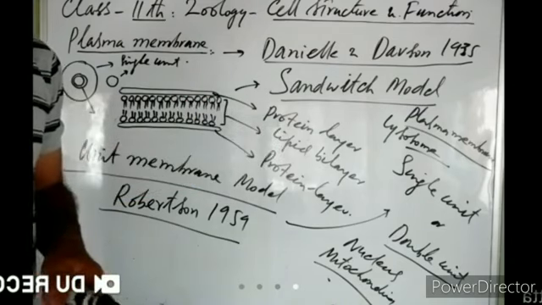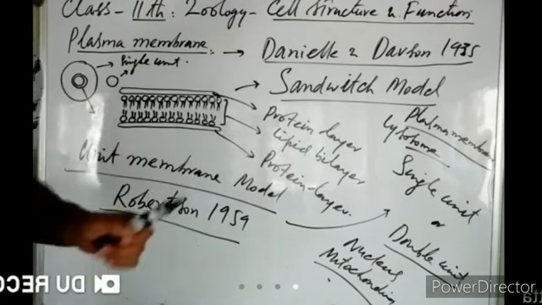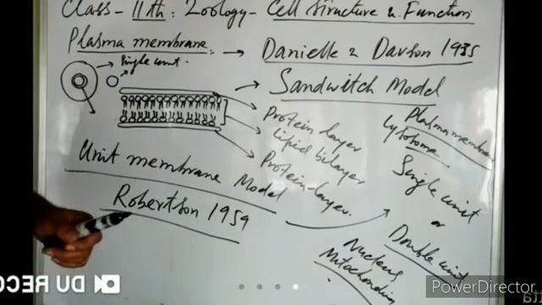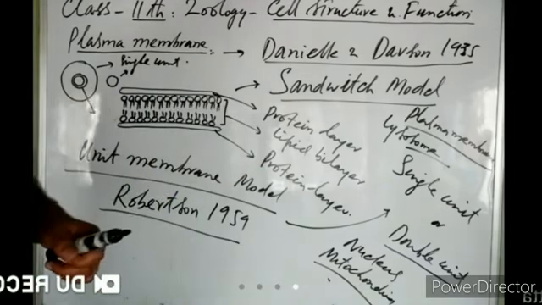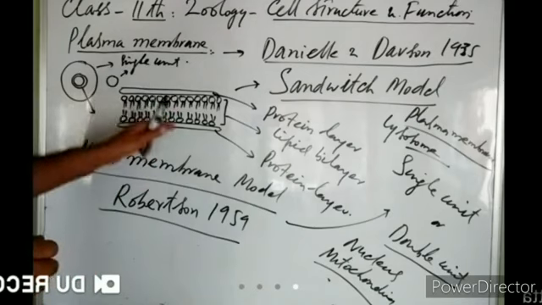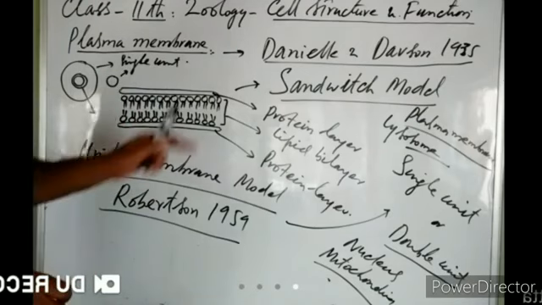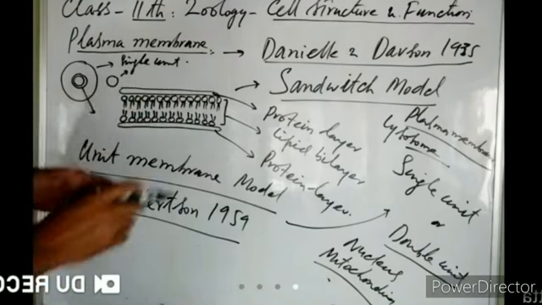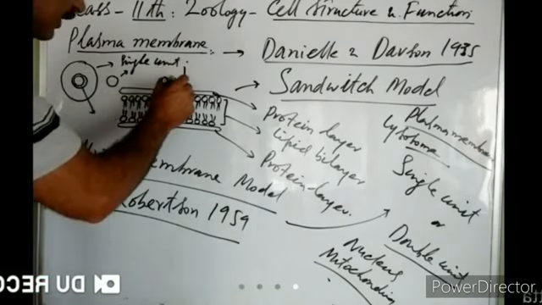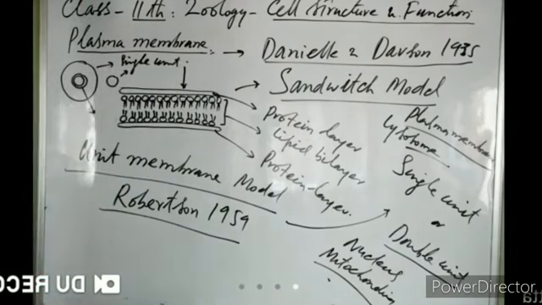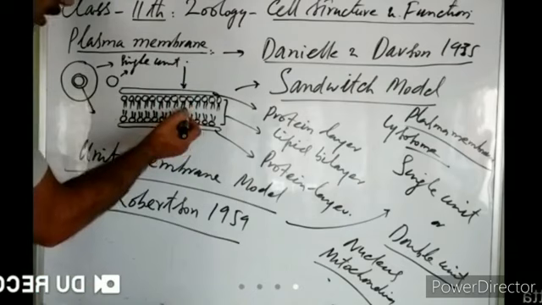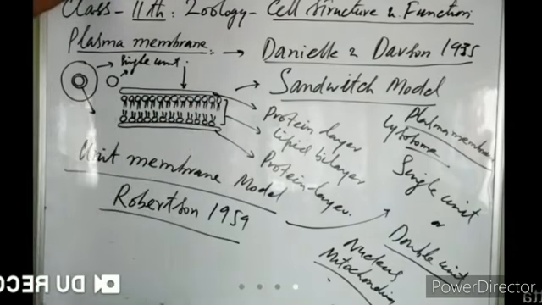Both these models had shortcomings. These models could not explain how a cell can absorb water, how water can cross through this lipid bilayer and the protein layers, right? Water cannot cross this lipid bilayer because these lipids are hydrophobic, while proteins are hydrophilic.